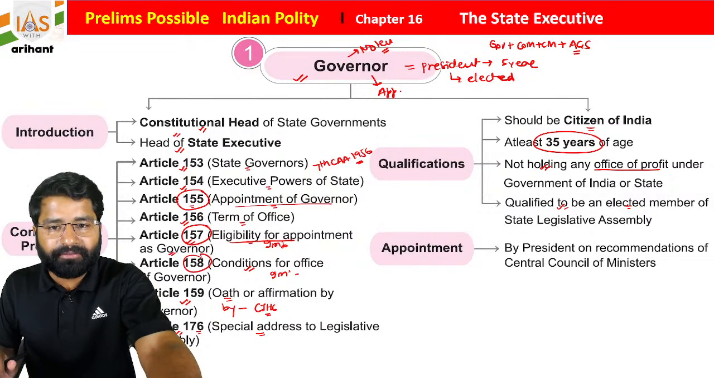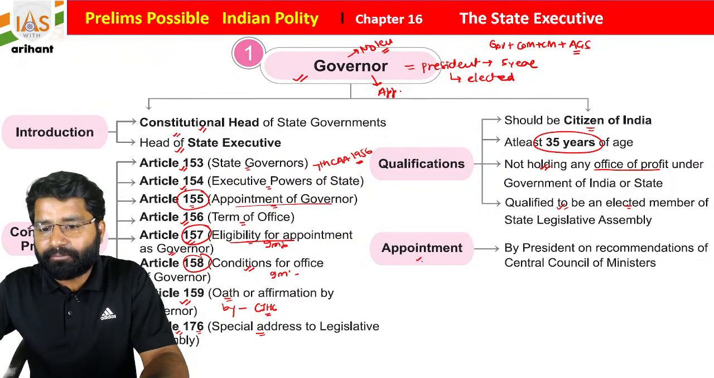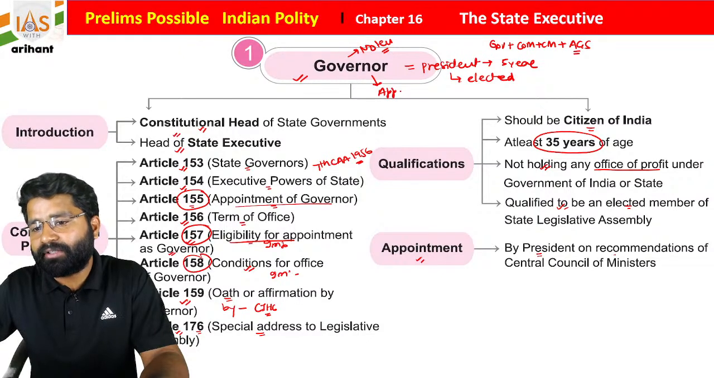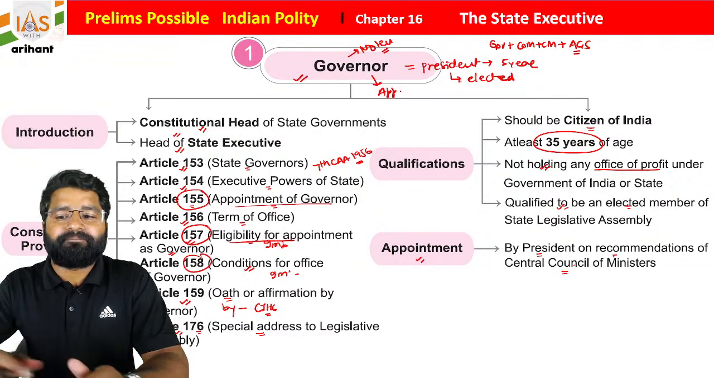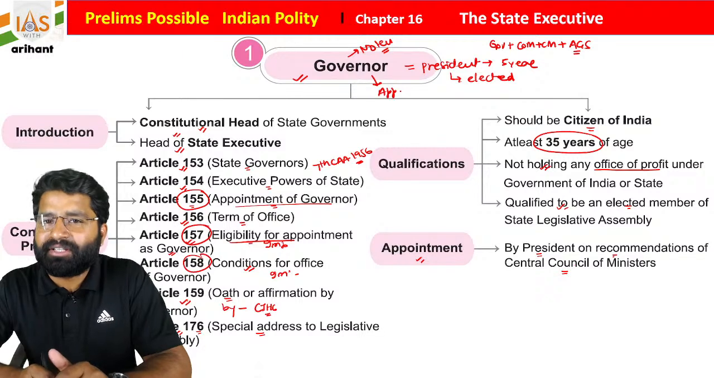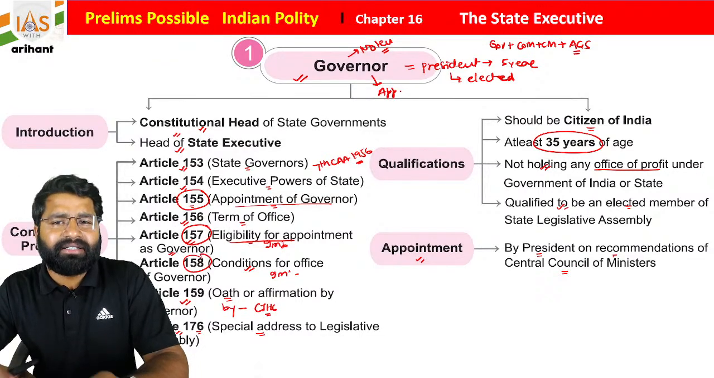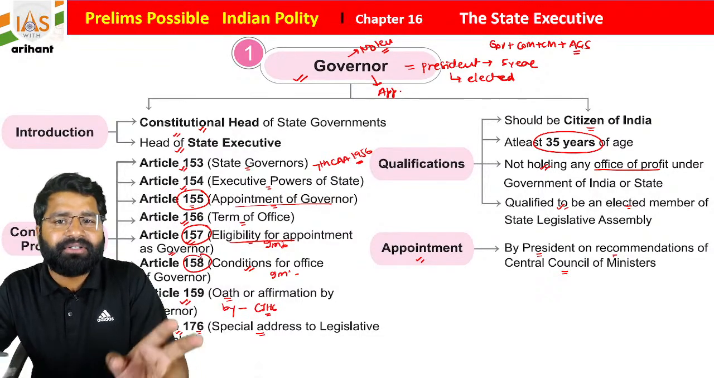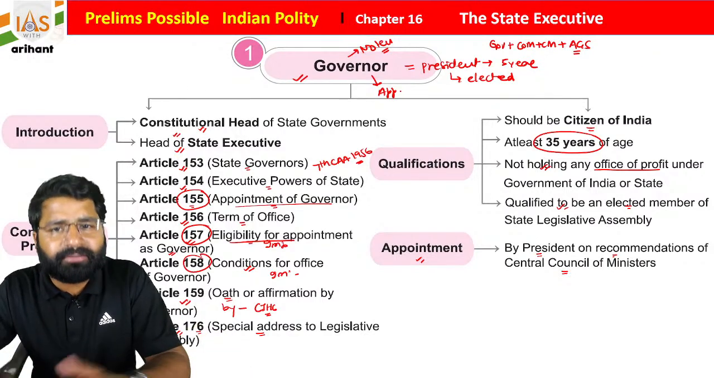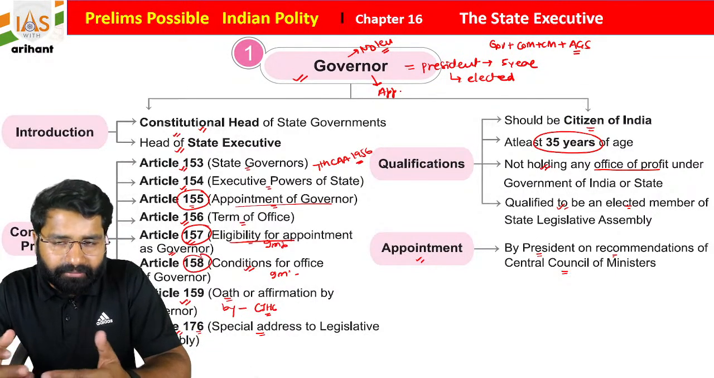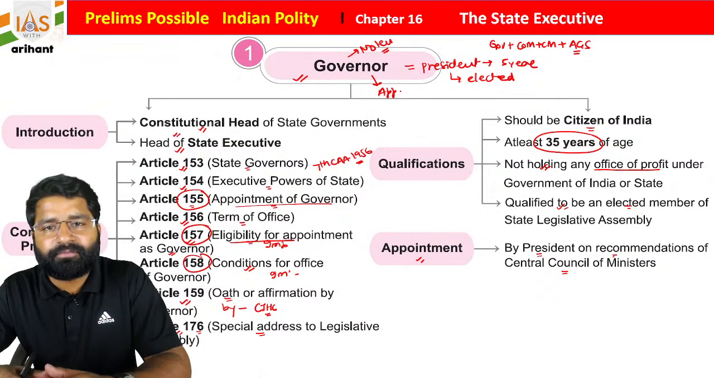In the same format, if you move further, what you find is that the appointment is basically by the President on the recommendation of the Central Council of Ministers. Basically, the governor is a connecting link, a bridge between the state and the center. That's why he is appointed by the President of India on the recommendation of the Prime Minister and Council of Ministers.